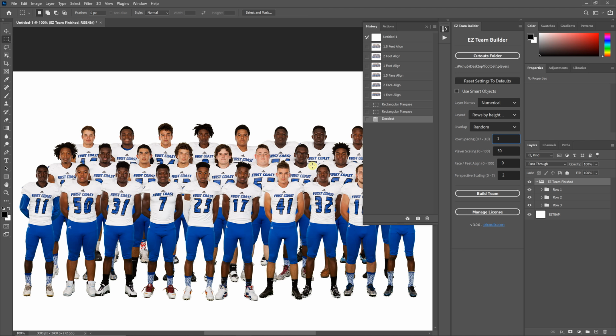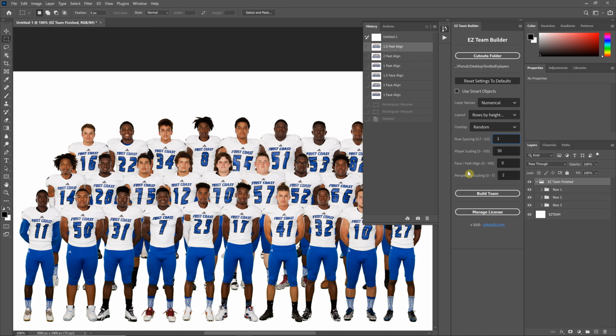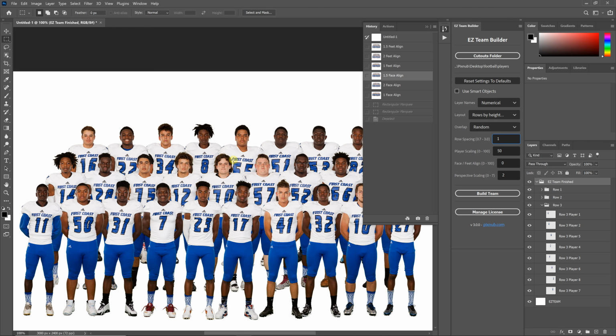Anyway, there's a lot of explanation, but that's just how the numbers work. So what this means to you when you're building, I think an average of the 1.5, and this is with feet align, this is the default. That works pretty good. Just know that when you use face align, you're going to get a little bit less spacing. So if you want more, just increase that.